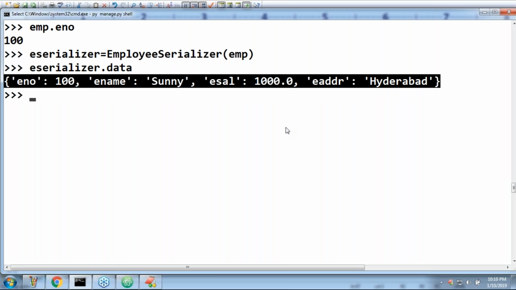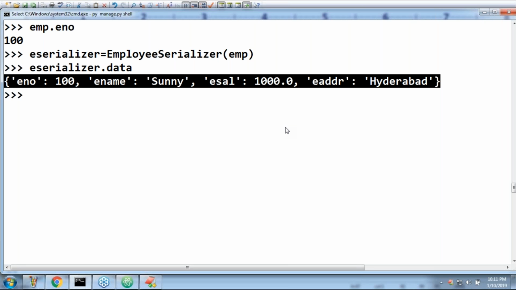Now immediately you will ask, sir, for the end user, for the partner application, I can't send this Python data. I can't use this Python data type. I require to send JSON, right? How can you do that? How do you convert this Python dictionary to JSON? Most people always use json.dumps.